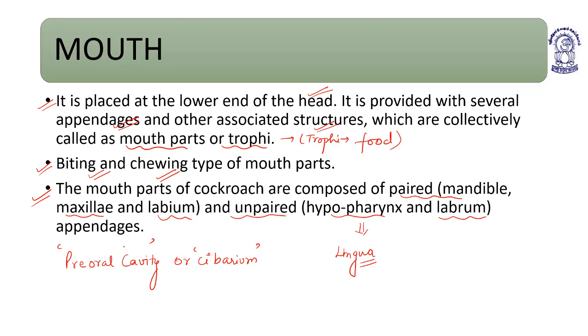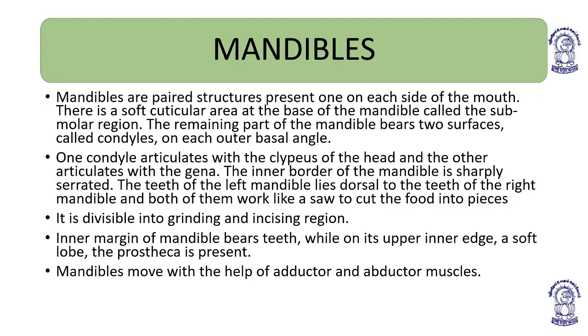Now we will study each in detail. Mandibles. Mandibles are paired structures, as we have discussed before.